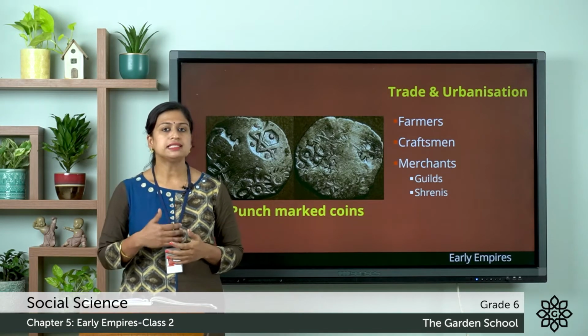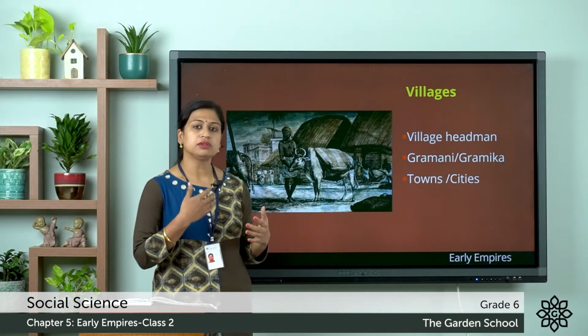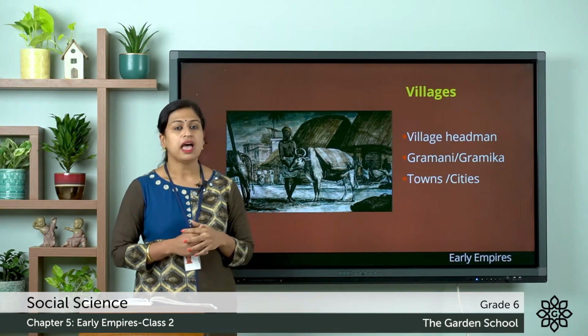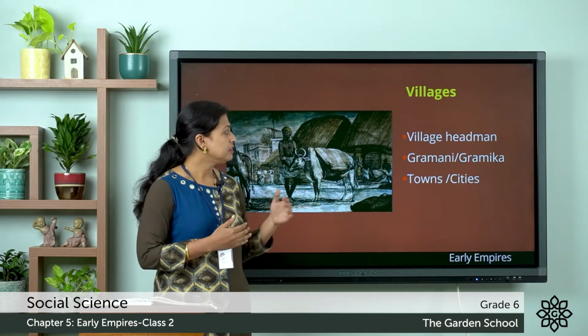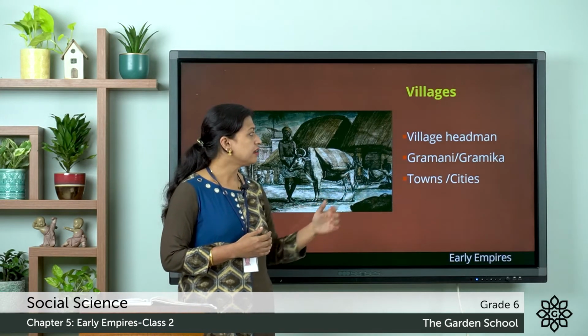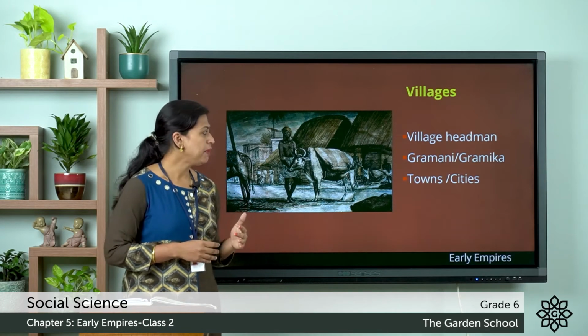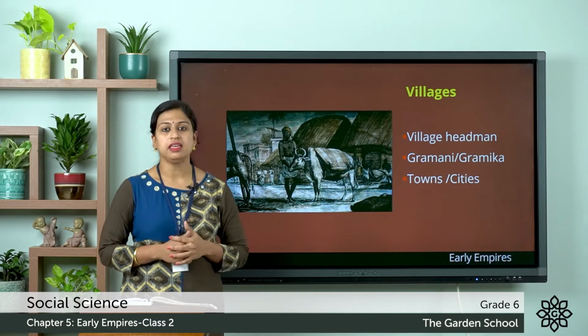As the population increased, the number of villages also increased and the villages grew in size. Each village had a headman, and the headmen were known as Gramini or Gramika. The headman was a link between the village and the king.